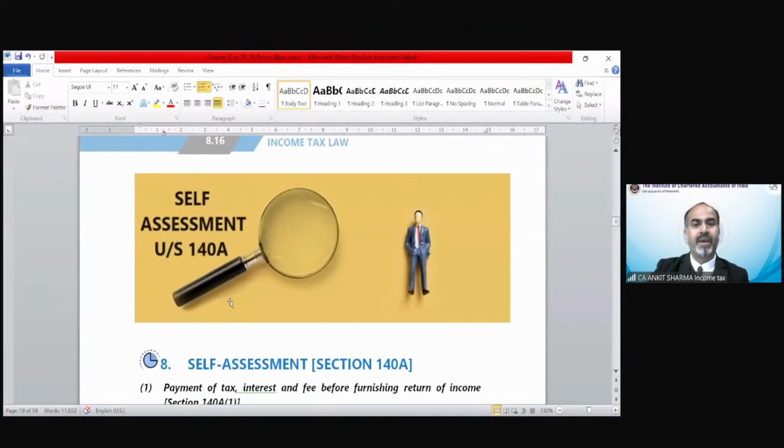Okay. Now self-assessment under section 140A is a very simple topic. It says whatever tax needs to be paid by you, on the basis of the information you have, you have to self-assess your tax and pay that tax. The tax which has not been paid as advance tax or TDS or TCS, so the balance tax which needs to be paid at the time of filing of return, that is called self-assessment tax.